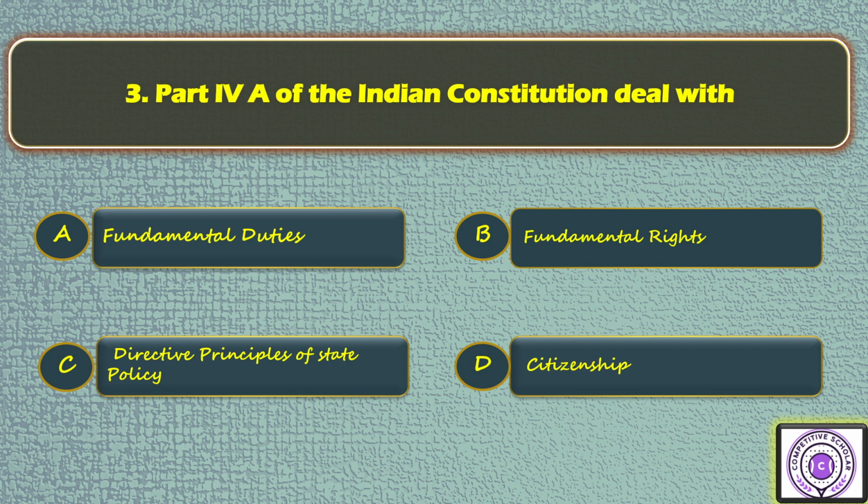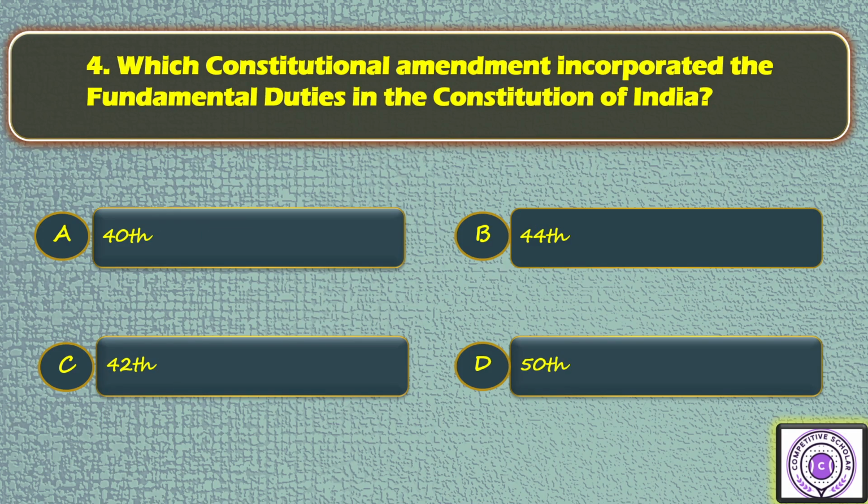Next question. Question number 3. Part 4A of the Indian Constitution deals with option A fundamental duties, option B fundamental rights, option C directive principles of state policy, option D citizenship. So the answer is A, that is fundamental duties. Next question is question number 4. Which constitutional amendment incorporated the fundamental duties in the Constitution of India? Option A 40th, option B 44th, option C 42nd, option D 50th. So the answer is C.